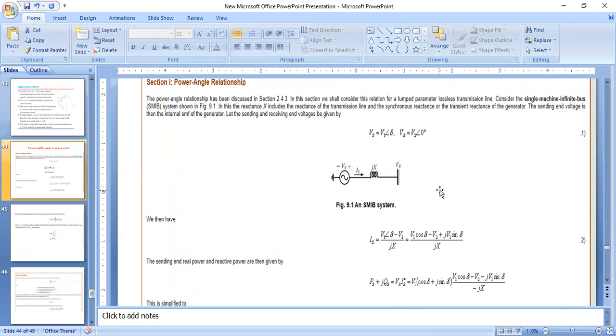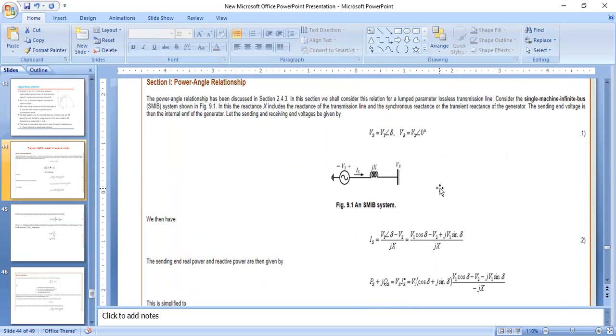In this, reactance X includes the reactance of the transmission line and the synchronous reactance or the transient reactance of the generator. The sending end voltage is then the internal EMF of the generator.